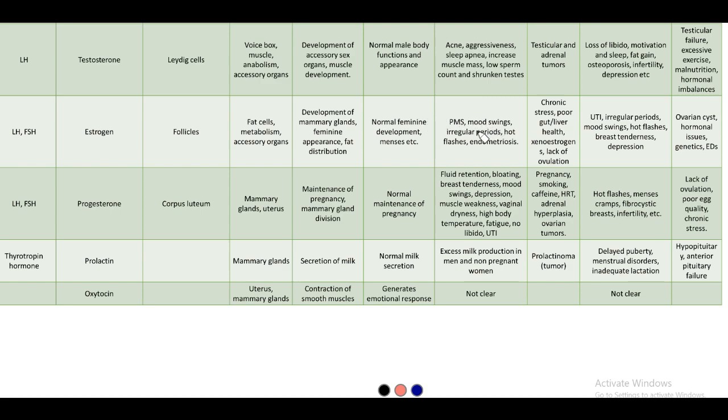If it is in too much quantity, PMS, mood swings, irregular periods, hot flashes and endometriosis are seen. PMS is premenstrual disorder and it can have a variety of symptoms. Irregular periods and hot flashes are seen. Endometriosis is nothing but, you have a uterus, right? So in the uterus,